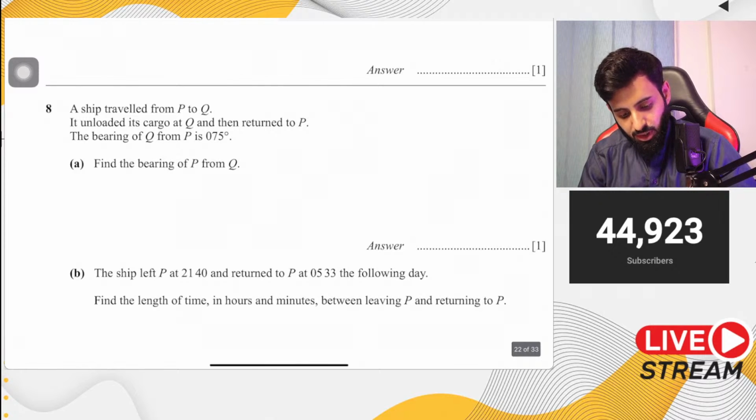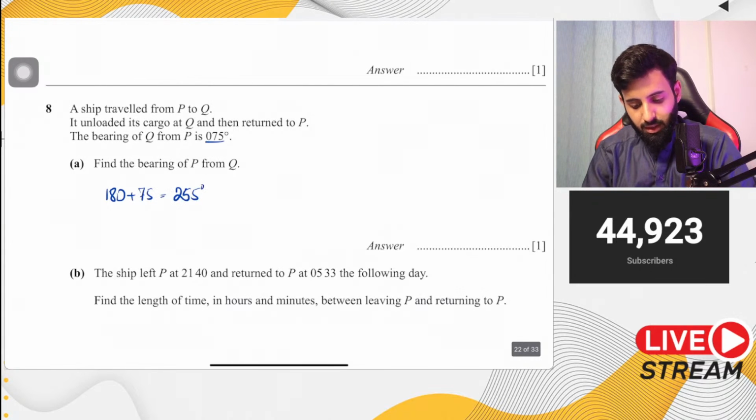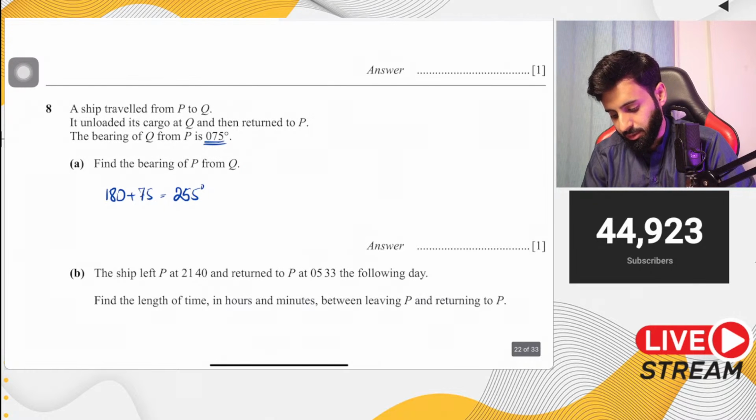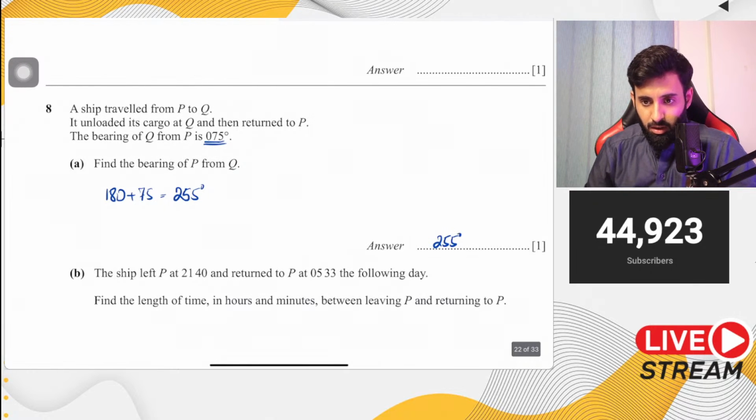255, okay, let me check. So 180 plus 75, and the reason why we're doing 180 plus 75 is because the given bearing is less than 180. So what you get is 255 degrees. There you go.